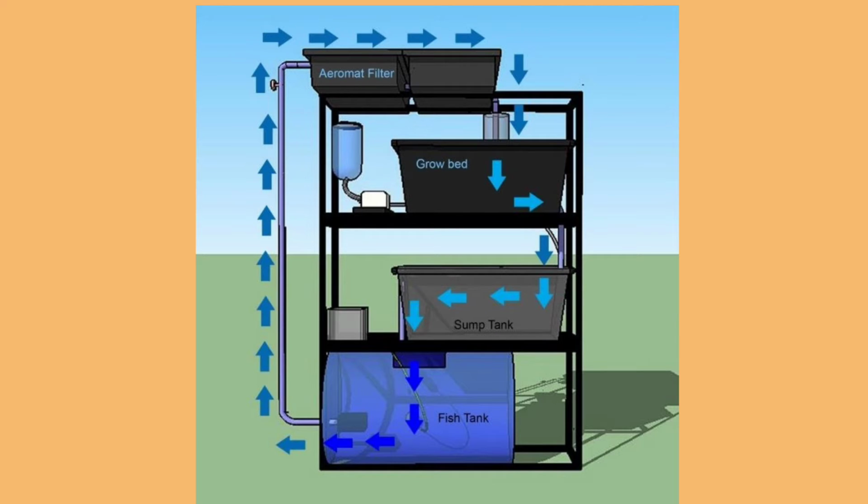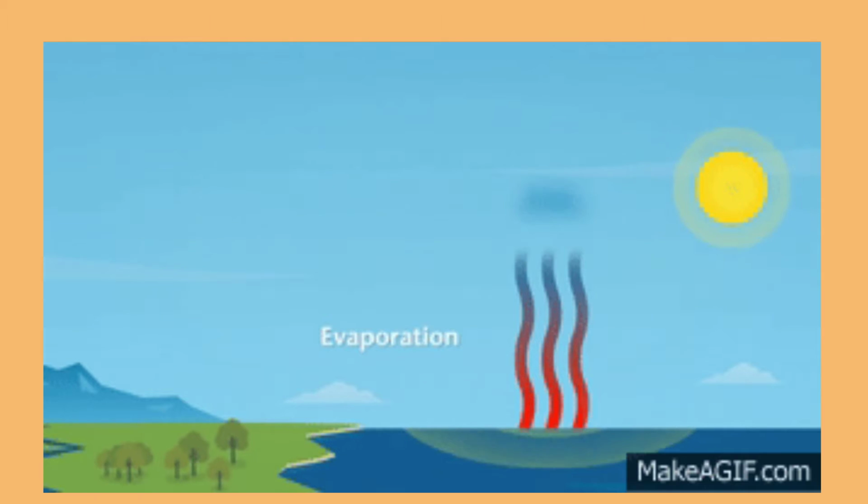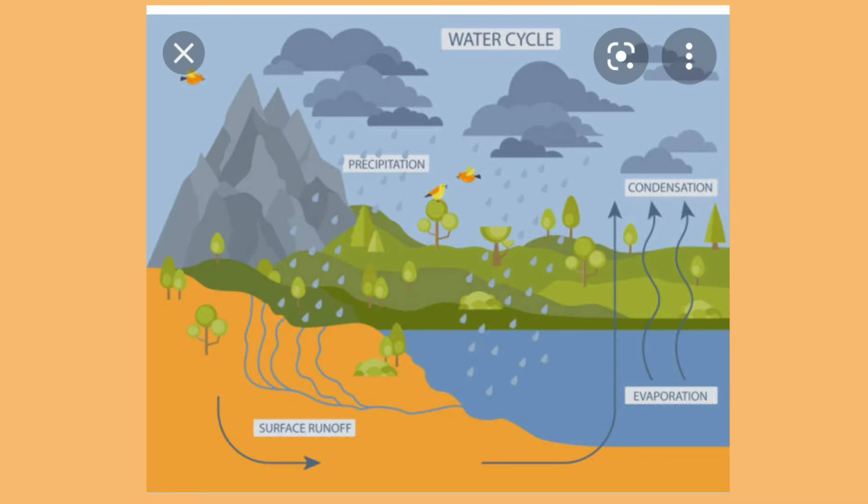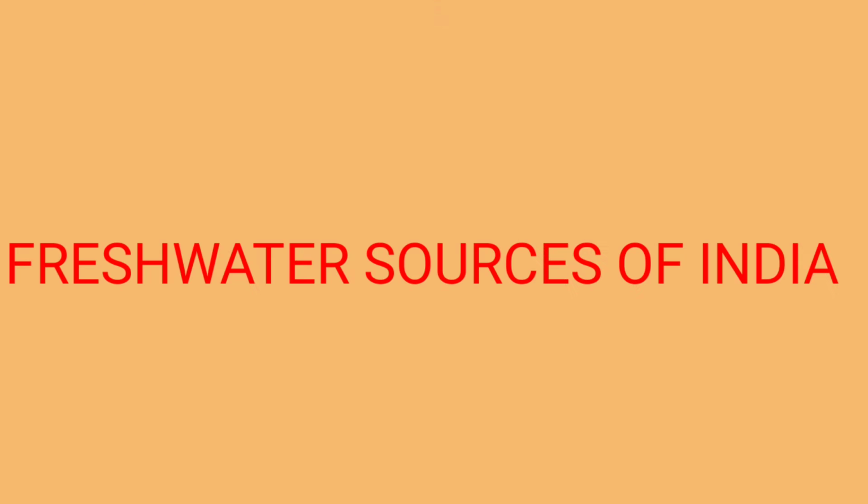The water cycle involves the continuous circulation of water in the Earth's atmosphere. The main processes involved in the water cycle are evaporation, condensation, precipitation, and runoff. You have to learn this hydrological cycle or water cycle diagram very nicely because it is very important for the exam. Now, let me tell you about fresh water sources of India.